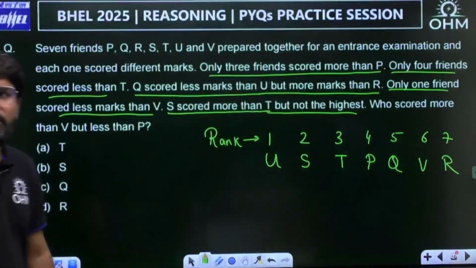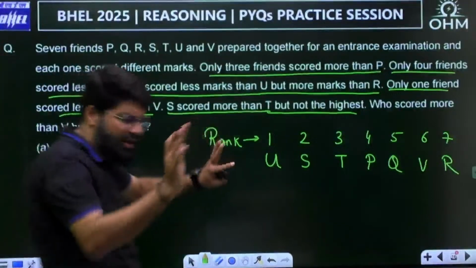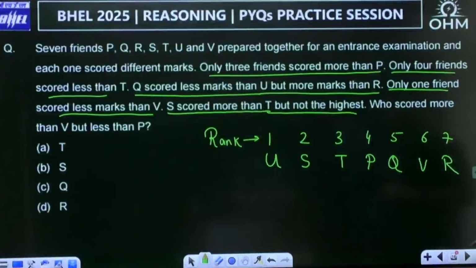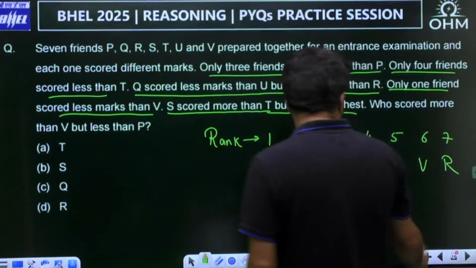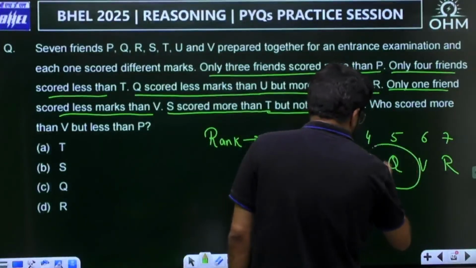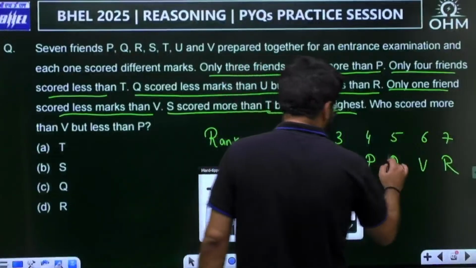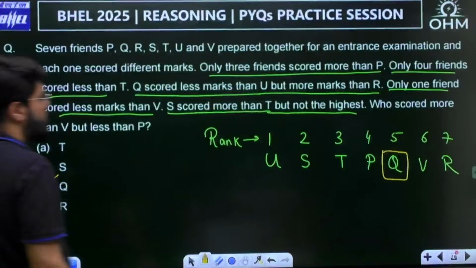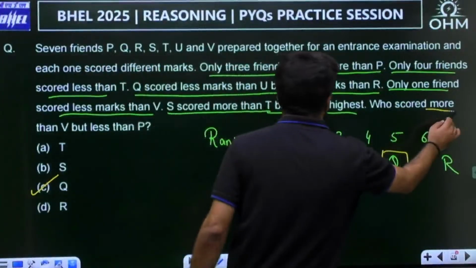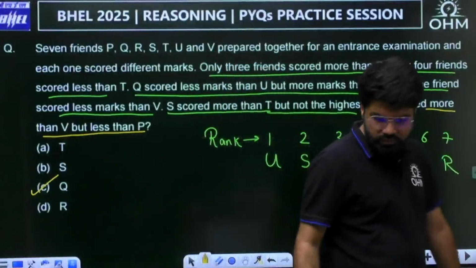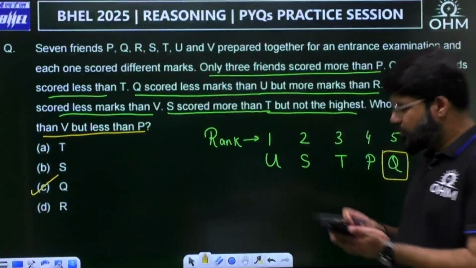Now the perfect sequence is there. After that, any random question can be asked. What is the question? Who scored more marks than V but less than P? The person between P and V is Q. It is Q, option number C.